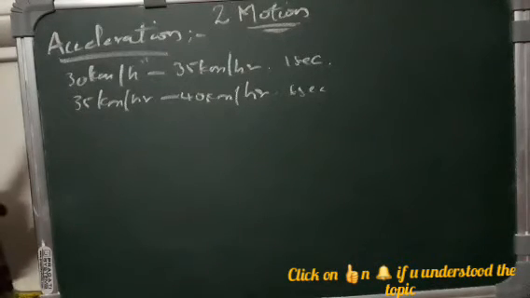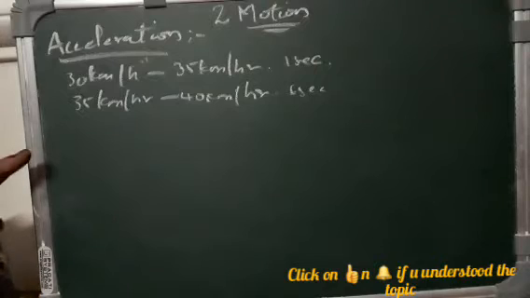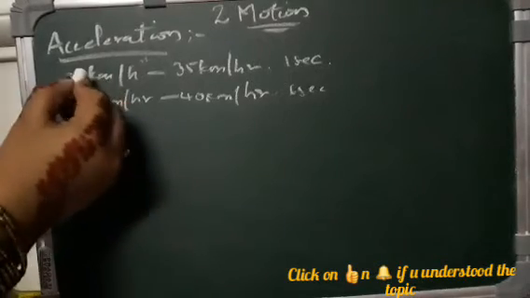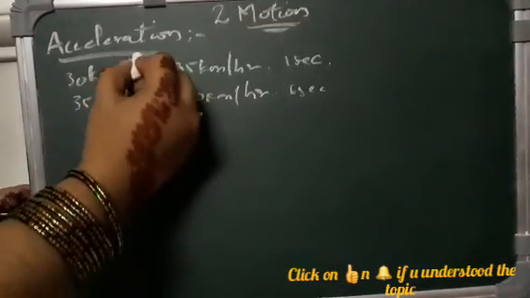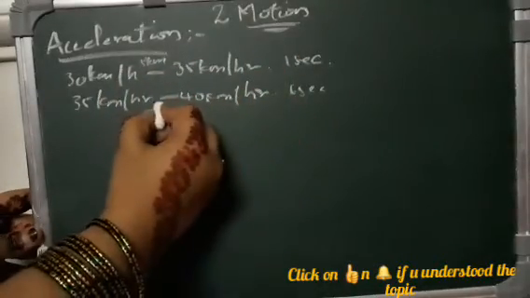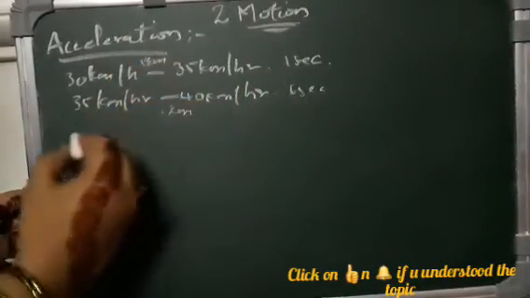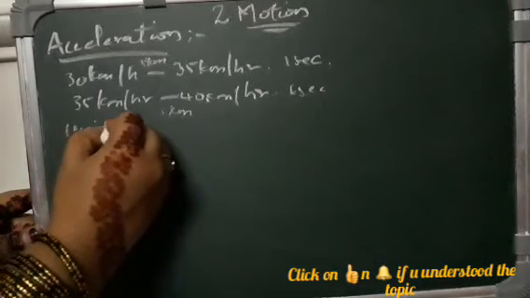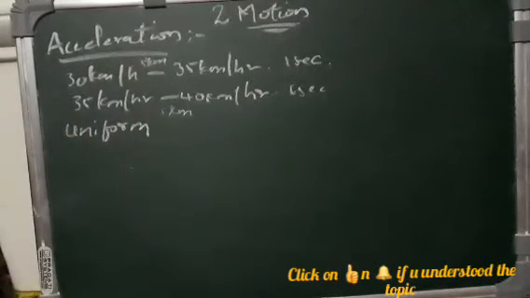Acceleration is uniform when changes of velocity occur in equal intervals of time. Here you can see 30 to 35 is a 5 kilometer difference in 1 second, then again in another 1 second, again 5 kilometers. That means this is uniform, right? So this is nothing but uniform acceleration.